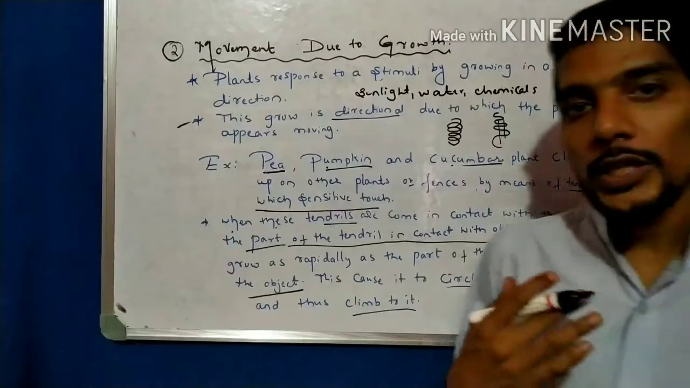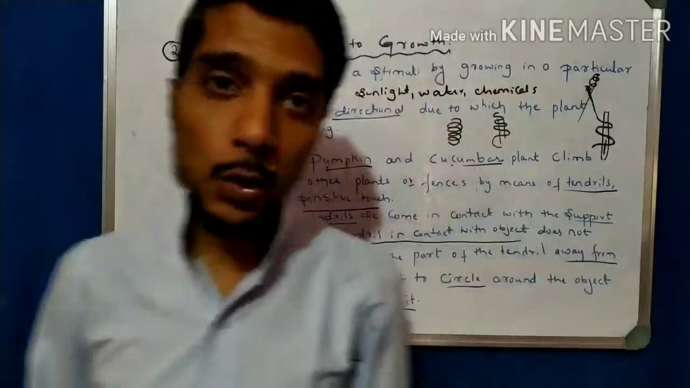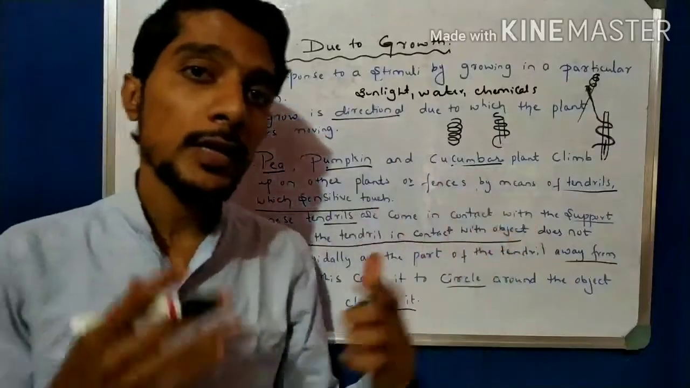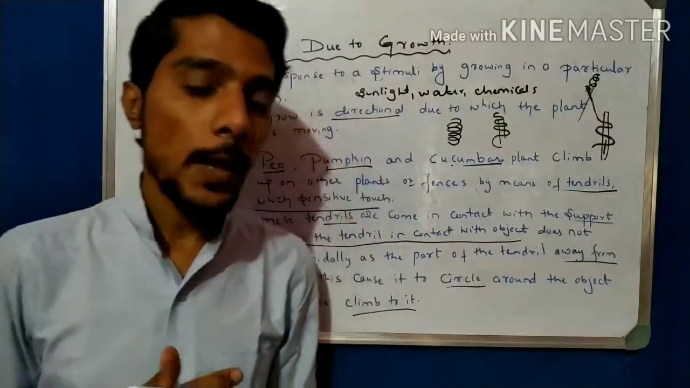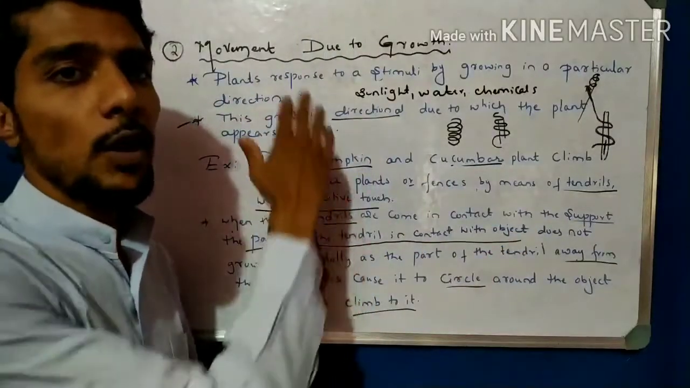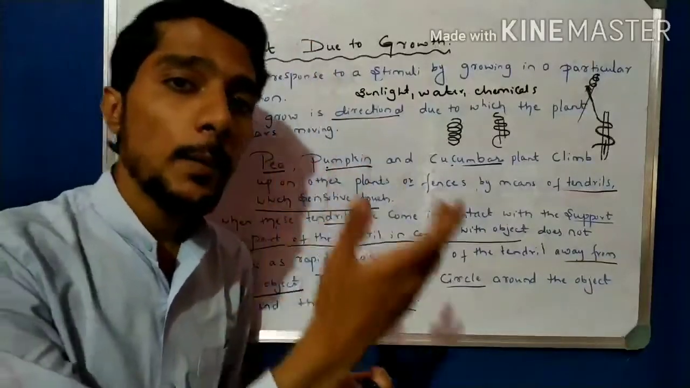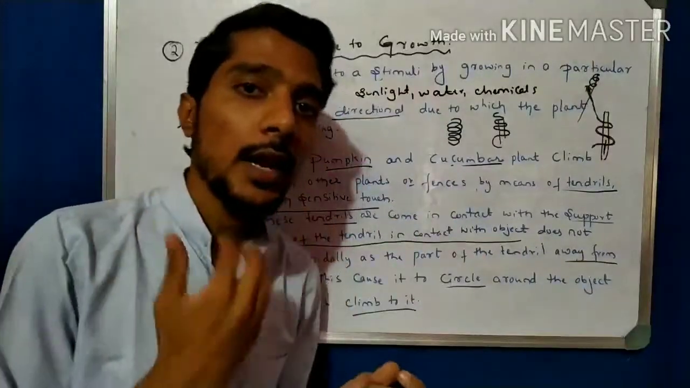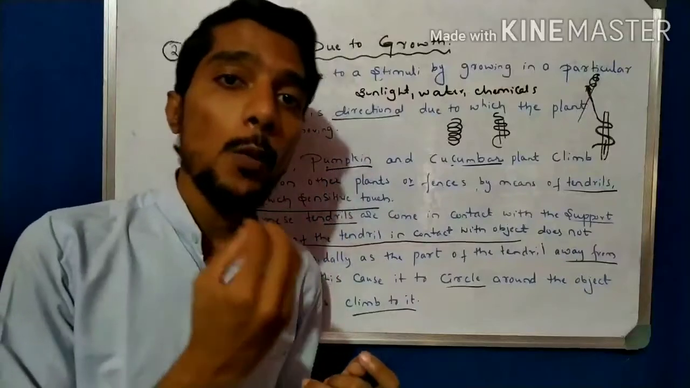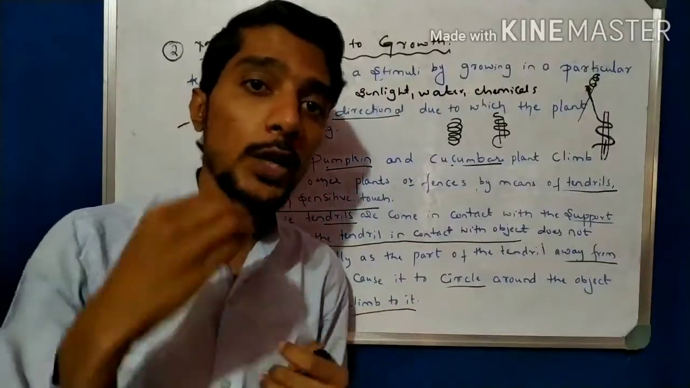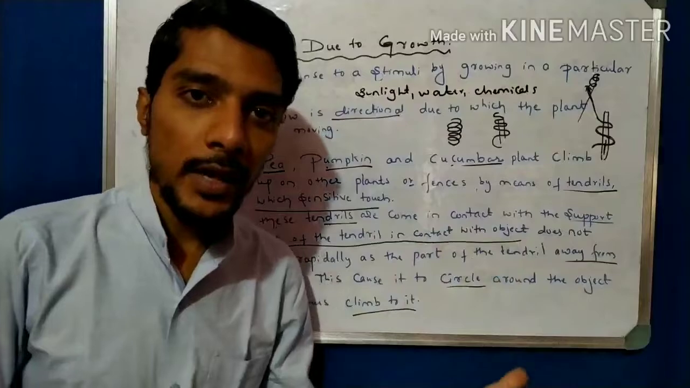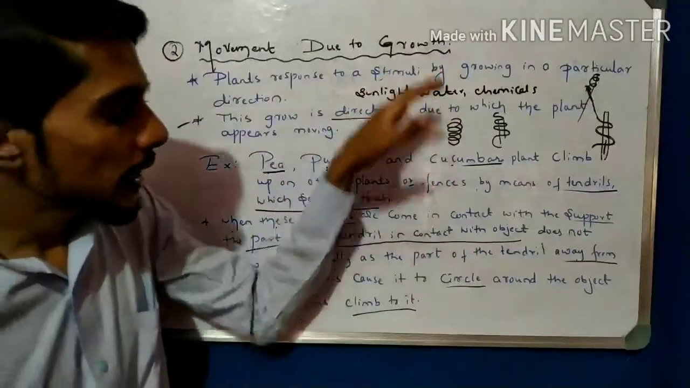Movement due to growth: here the response is due to growth. Growth is responsible for this response to the stimuli. So this is one example of movement due to growth. Now there are more examples: movement toward sunlight, movement toward water, movement toward chemicals, and movement toward the earth. That is another type. We will study them, but first write down all these points.